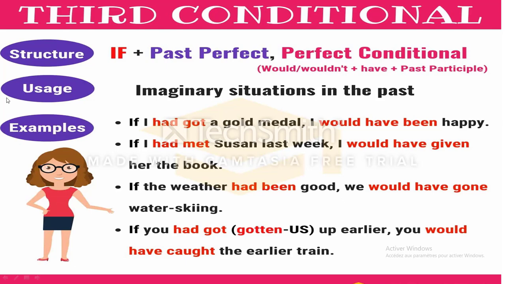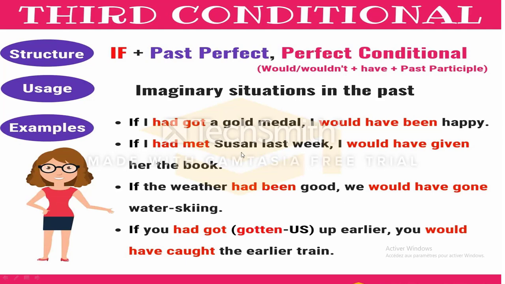By the way, we use the third conditional for imaginary situations in the past, something that did not happen, for regret, for criticism, for many kinds of things, especially for regret. Examples here: if I had got a gold medal, I would have been happy. But actually, I didn't.